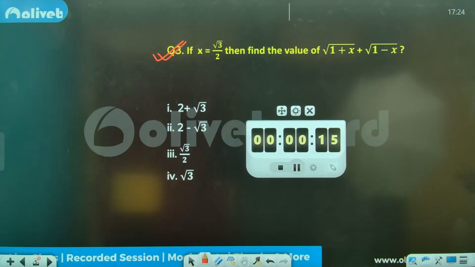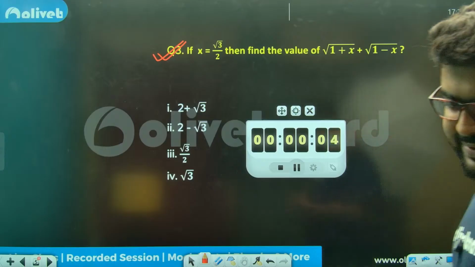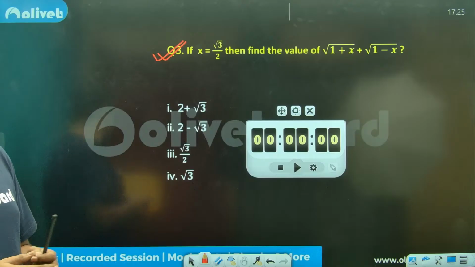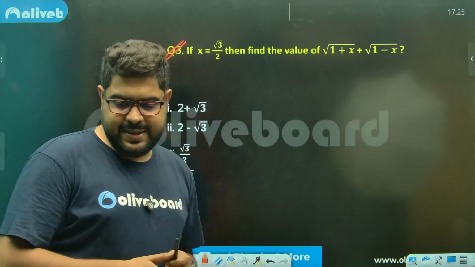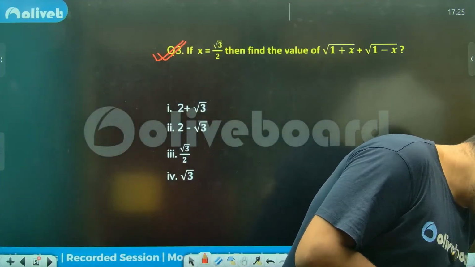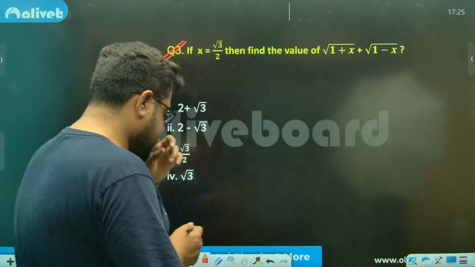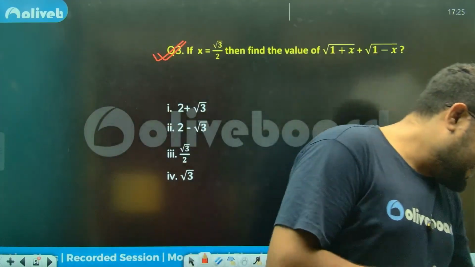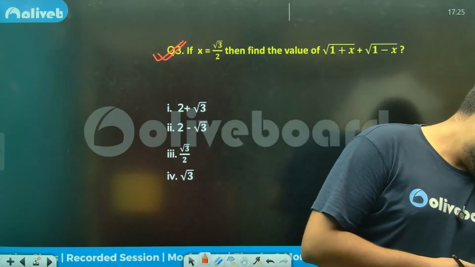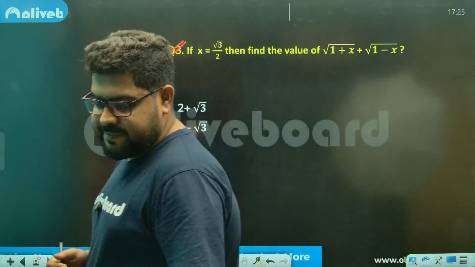Root 3, D, acha. D, root 3 is the answer. Let's see, brother. Let's see. 5 more seconds. Anybody else? Anybody else, sir? Sai, I can see it, brother. You see it, it's just four comments above.